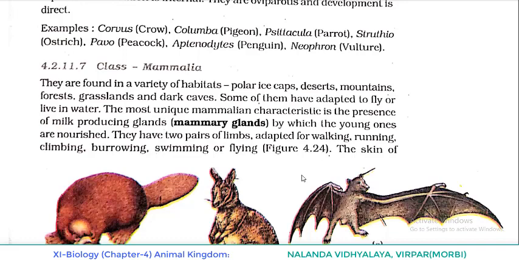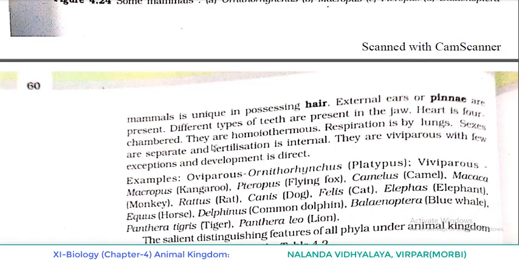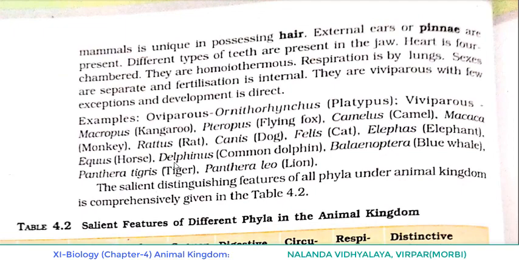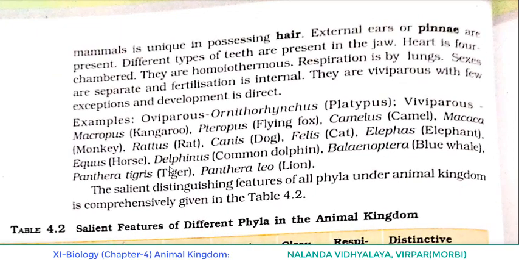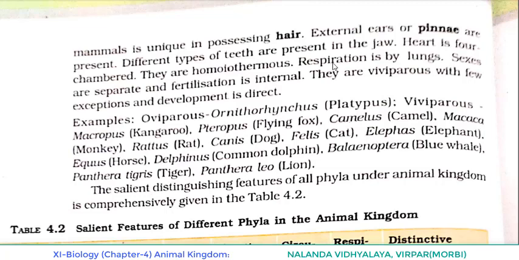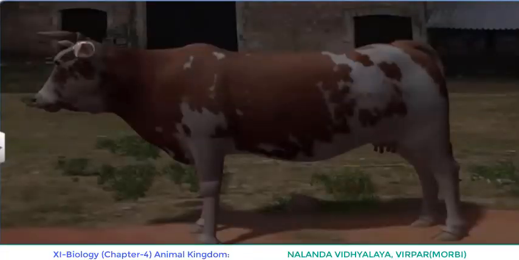Now the next point: the skin of mammals is unique in possessing hair. When we learn about the characteristics of mammals, this point is already coming. What is that? Mammal skin is unique. Why? Because of possessing hair. External ears or pinnae are present. Till now we were saying that external ear is not present, and in that case the tympanum is present, like that we were discussing. But now we are saying that external ears or pinnae are present.